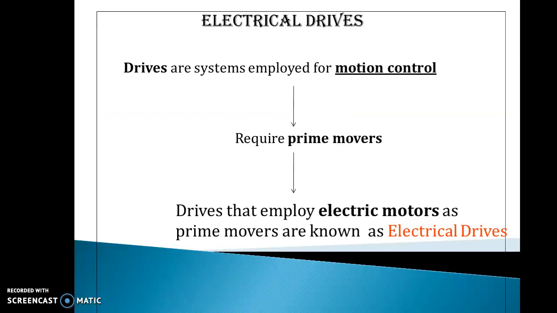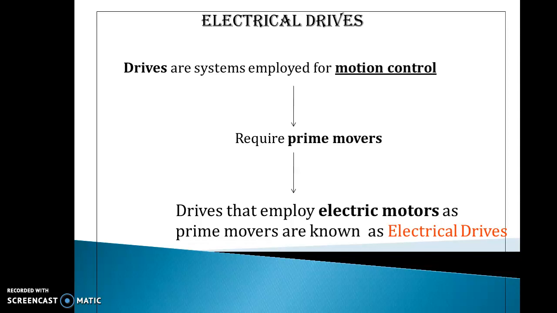So what we are seeing is that drives are systems employed for motion control. They require prime movers, and drives that employ electric motors as prime movers are known as electrical drives.